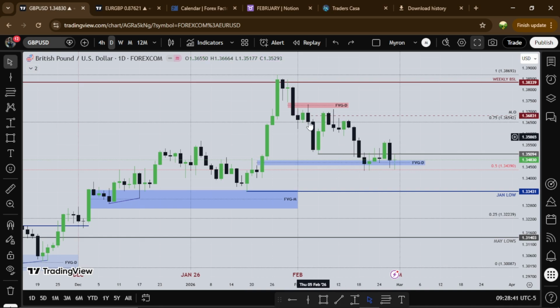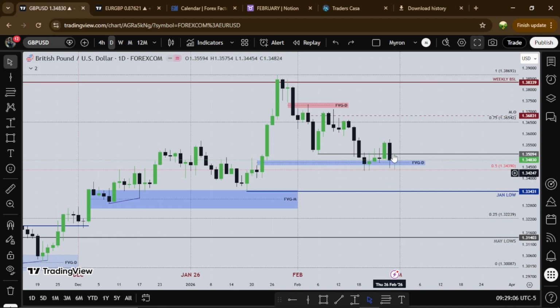As you can see, February opened, we see 2 days of bearish price action. Then we'll see the pound trading back into this daily fair value gap. Then we'll see resistance and we'll trade lower into this fair value gap from the first month's range, from January's range. So we see price has been trading around this fair value gap.